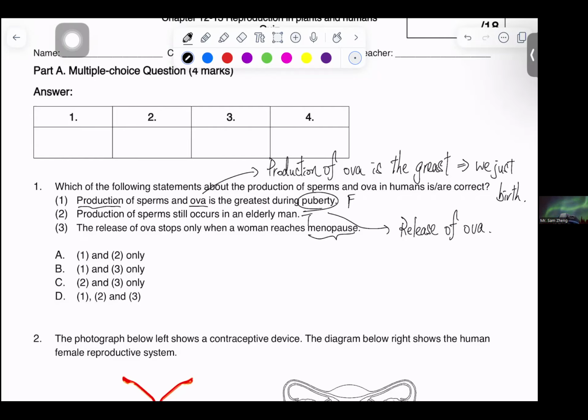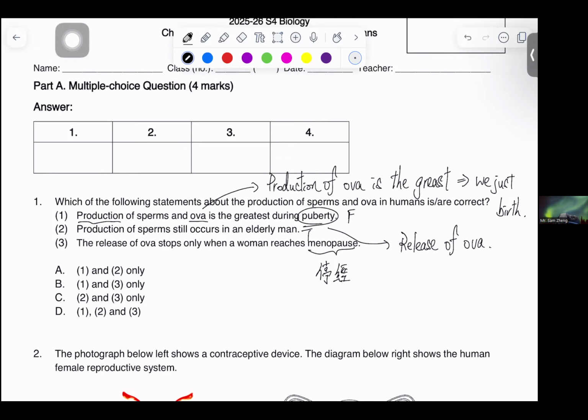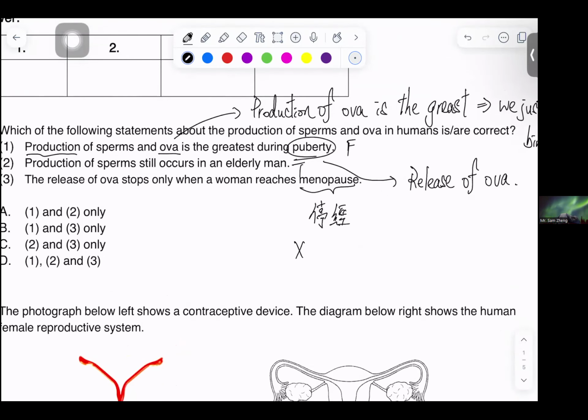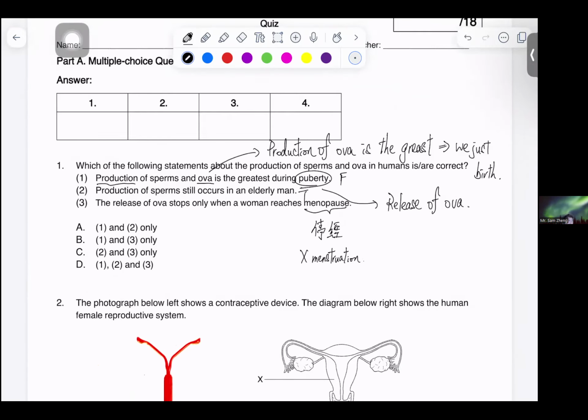Menopause, in Cantonese, we call it 停經. So in English, we are saying that there is no menstruation. So by looking at it, we can see that it is two and three. So in this case, the answer would be C. Next, we move on to the second question.